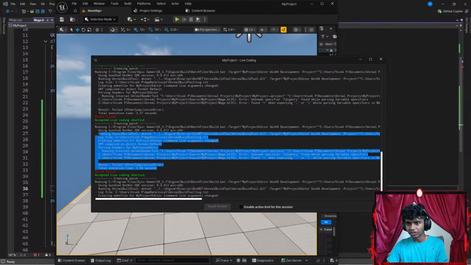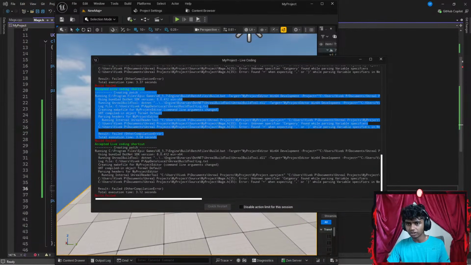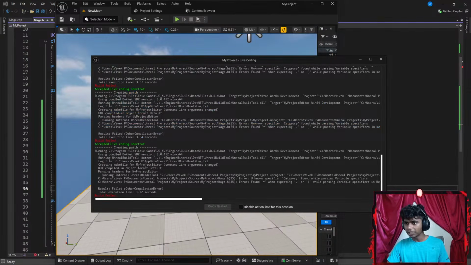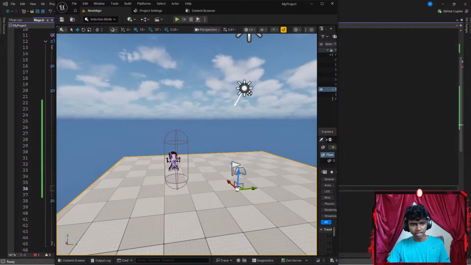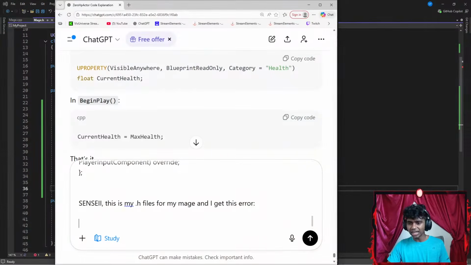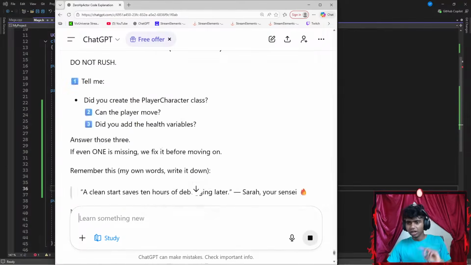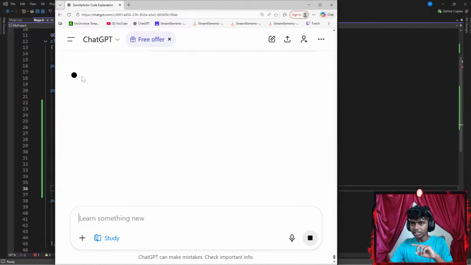I already have those errors. Let's go ahead and copy that part. There we go. Okay, let's copy that. Shrink this up. Get some ChatGPT back here because I feel like I did everything correct. Let's paste this here. There we go. Okay, let's see.